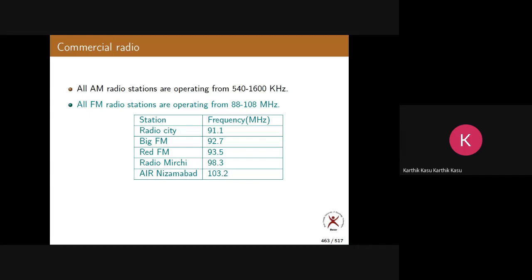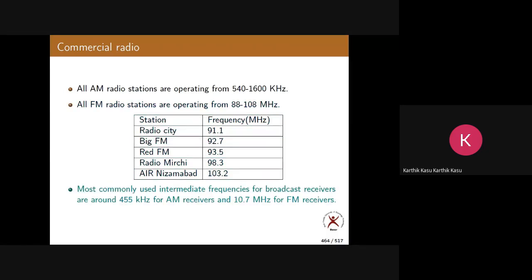In every mobile there is an FM radio app, isn't it? If you happen to go to your district headquarters, try to listen to them directly. Otherwise, you'll get them online also. AM stations are also there. I did not write them here, but you can search for them.